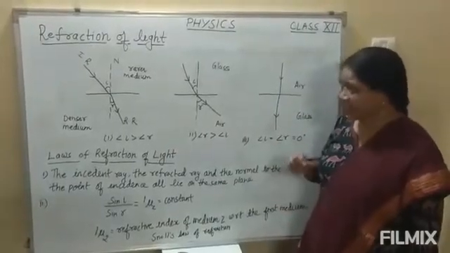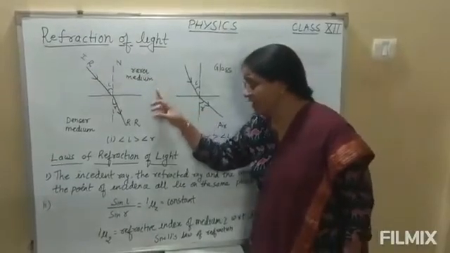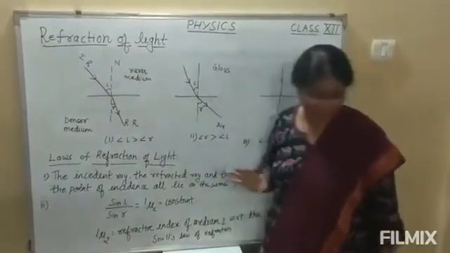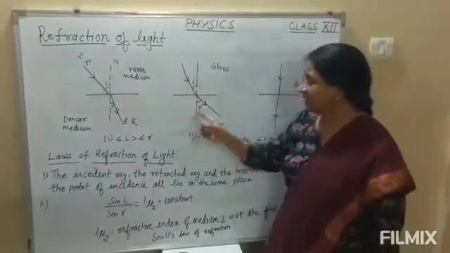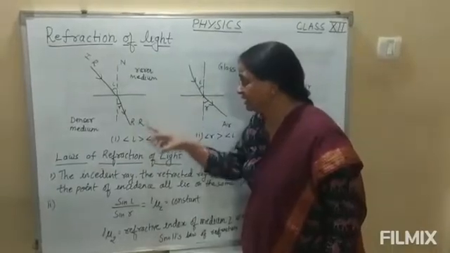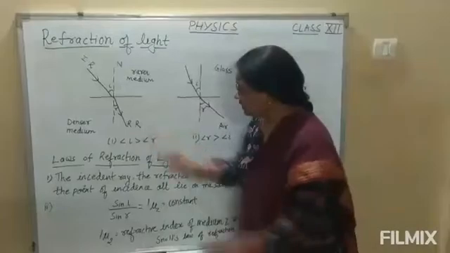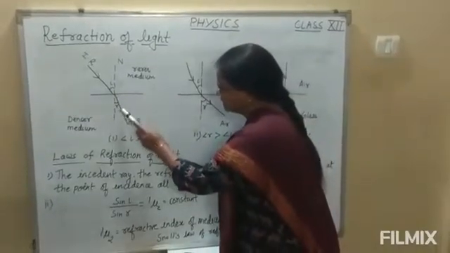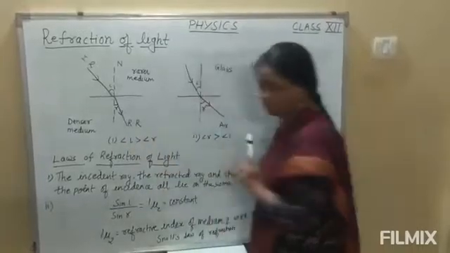First case, when a ray of light passes from rarer medium to the denser medium. Then you see, when this ray of light passes to the denser medium, it bends towards the normal.